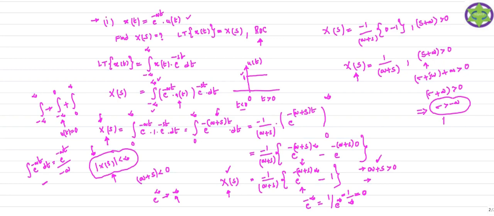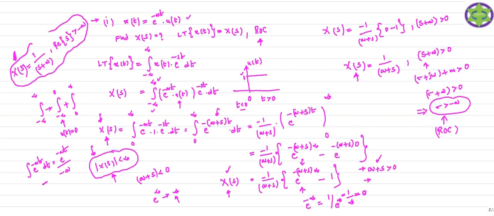So this is your ROC for this X(s). Finally, I can define the Laplace transform of the given signal as X(s) equal to 1 by (s plus a). What about the region of convergence? The real part of s, that is your sigma, is always greater than minus a. So this is your answer for the given question.